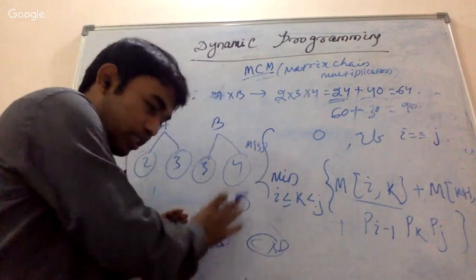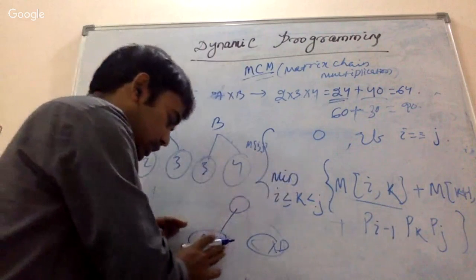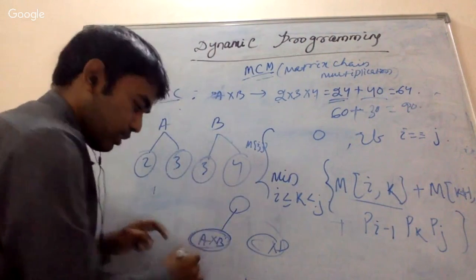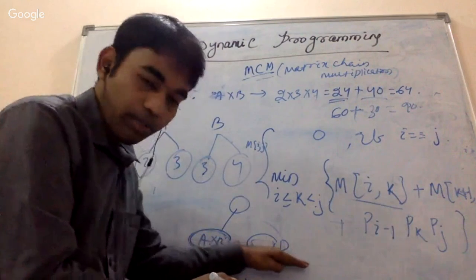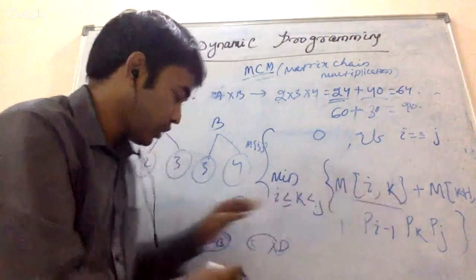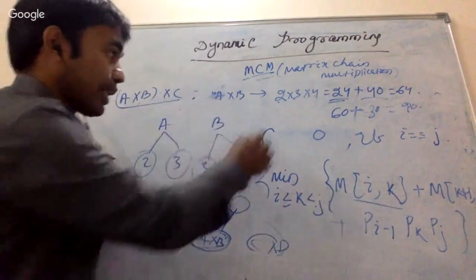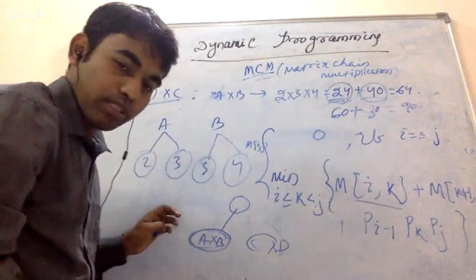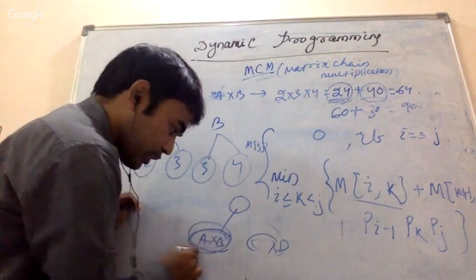I'm just telling the overview, we'll see the details. So what is the number of operations needed for a cross b? And what is the number of operations needed for c cross d? So we just add them, right? So if you remember, we were adding it. This one plus this one.